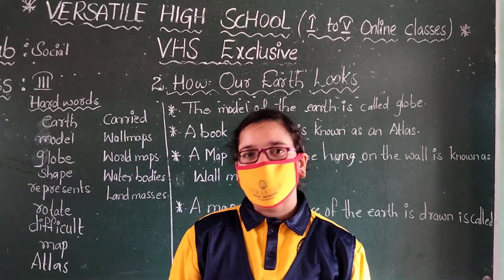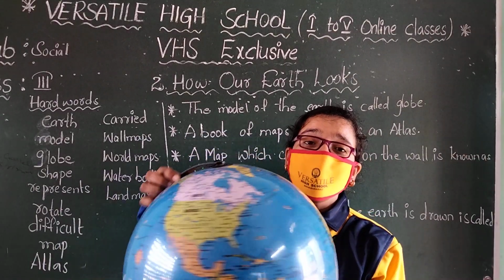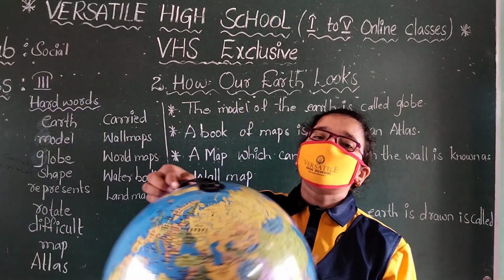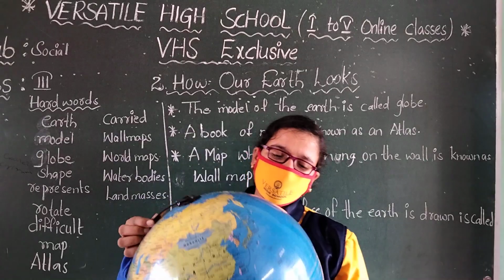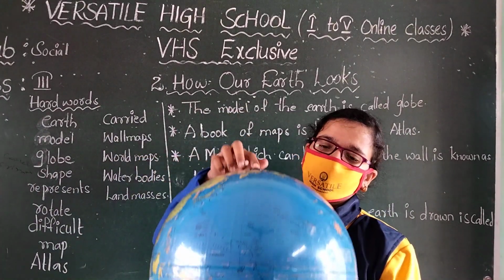Okay children, look at this. What is this? This is the globe. This is the model of the earth. All of you look at this model.